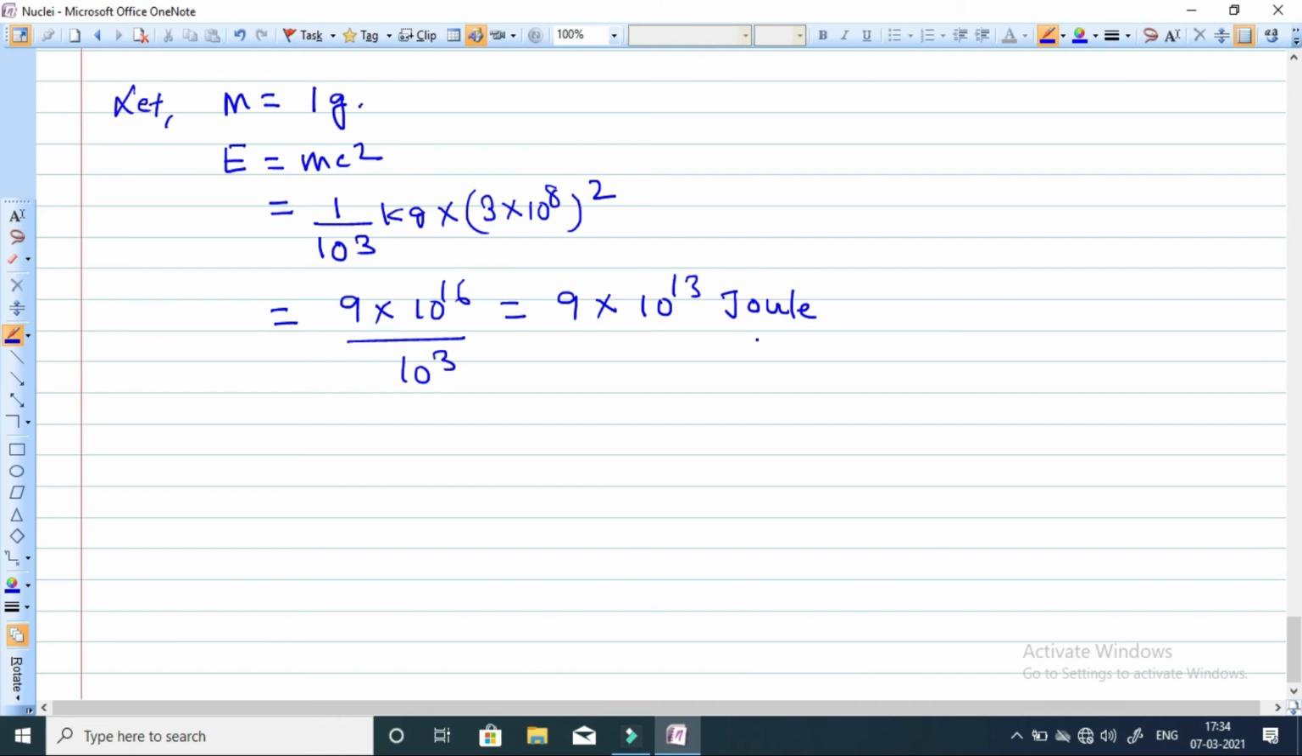Similarly, this value can be converted in terms of electron volt and mega electron volt. So now next is the nuclear binding energy. Before discussing the nuclear binding energy, let me discuss one very important term, that is mass defect.